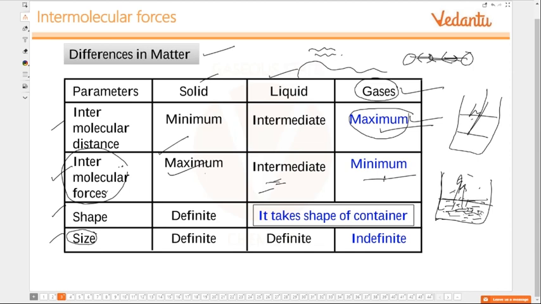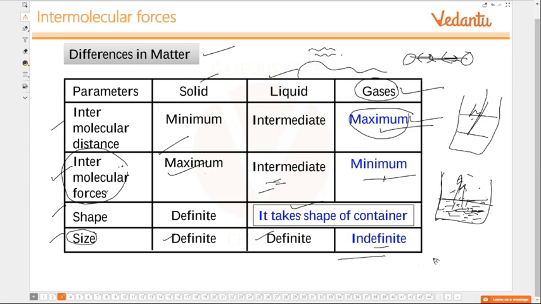Because of this fluidity, liquids take the shape of the container, but the volume remains the same. Volume is definite in liquids and in solids. In gases it is indefinite, because they are capable of occupying all the available volume.